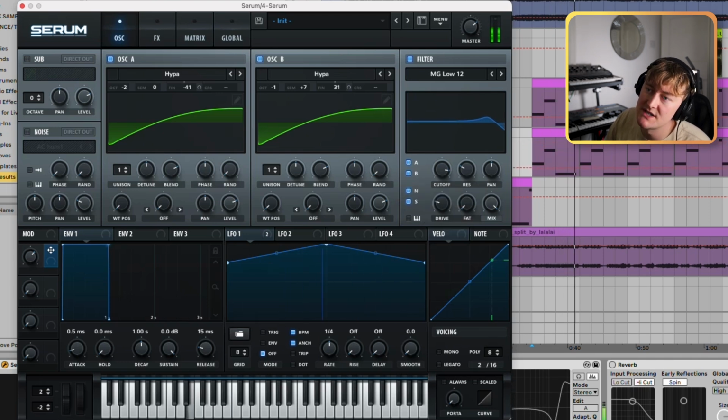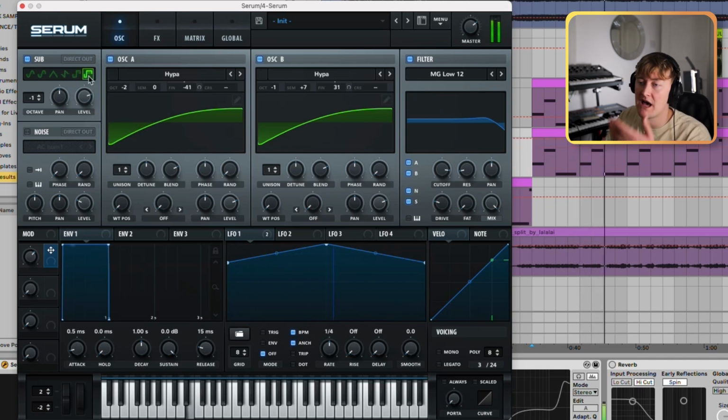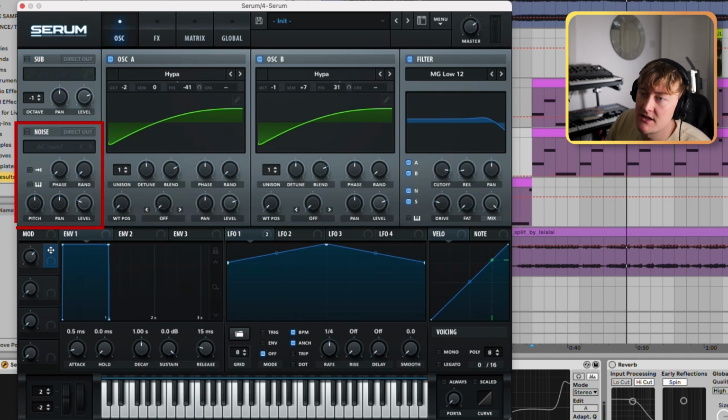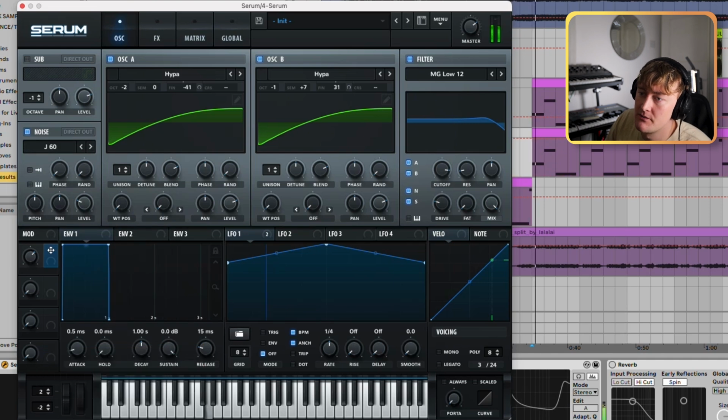You can also play around with the sub, so you could maybe even add a sub, but because there's so many saw waves, probably avoid the saw wave because you might get a bit of phasing. But it could also sound good, so let's just hear it. I'll leave it off for now, but you can definitely play around with these and add some more harmonics. Noise, you can also add some sort of analog, maybe some JP60 or some pink noise. Put on notes mode.